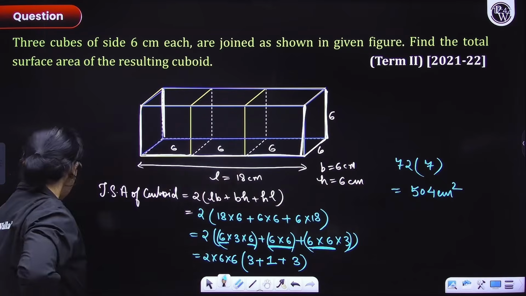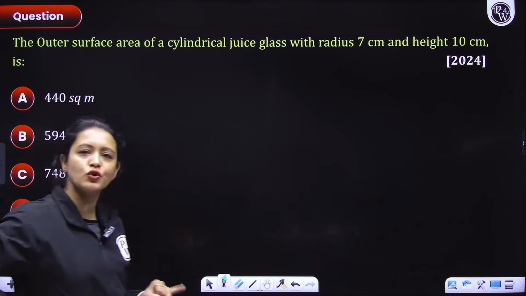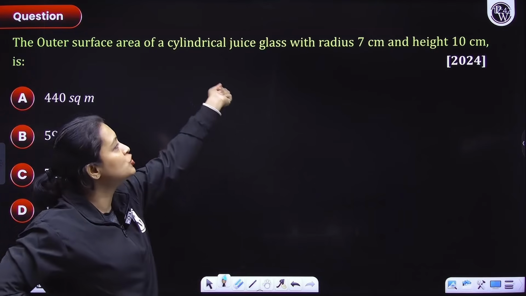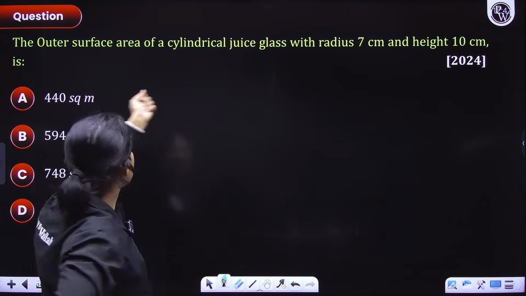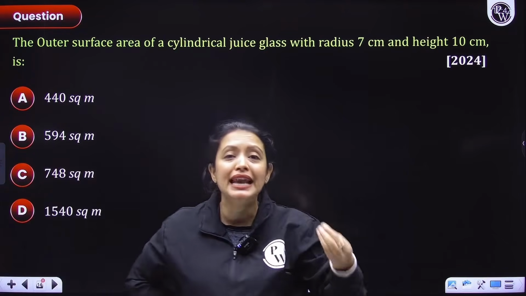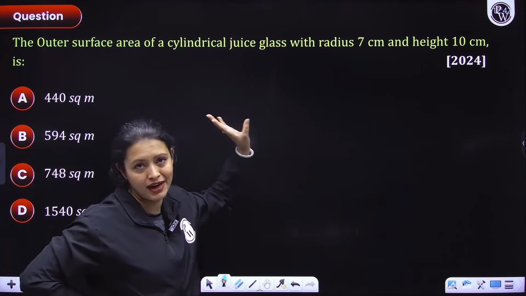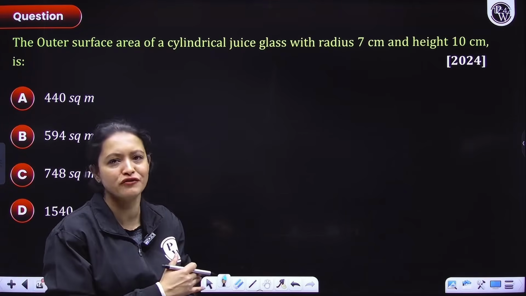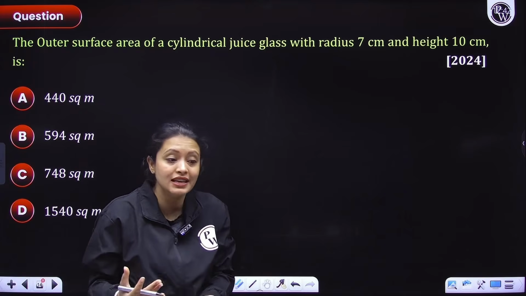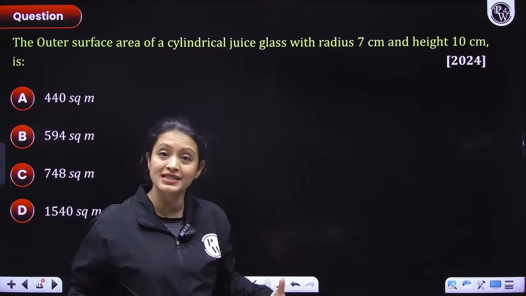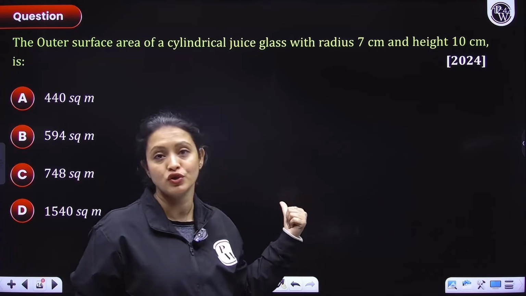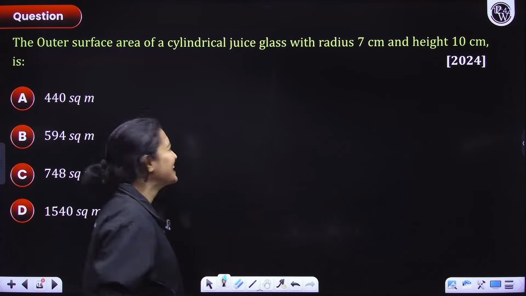Okay? Chaliye. So with that, everyone, let's move on to the next question from 2024. The outer surface area of a cylindrical juice glass with radius 7 centimeter and height 10 centimeter is, again, a question directly based on the cylinder's formula. Directly, there's no combination of shapes involved, hai na? So remember guys, you might get questions like these. Theek hai, you won't always get combination of solids. You might get these types of questions also, which are very easy. Good for you.